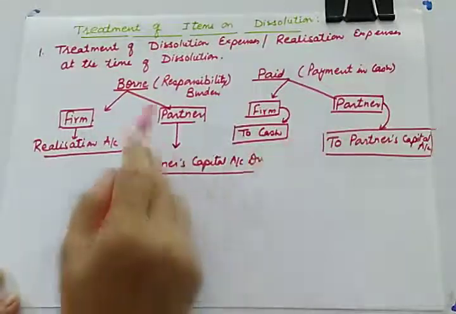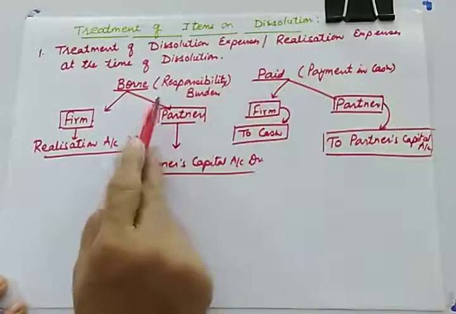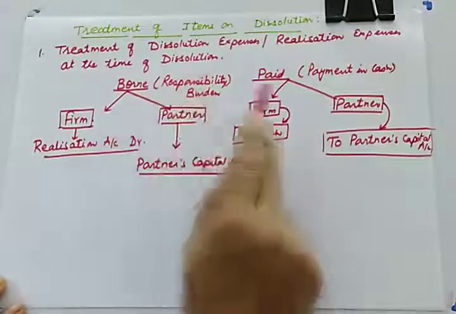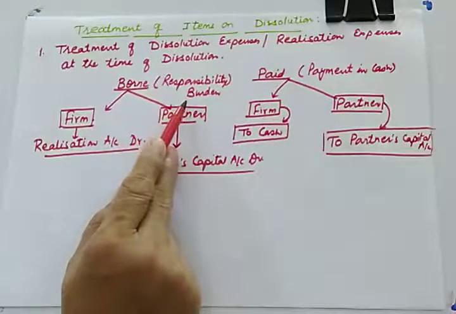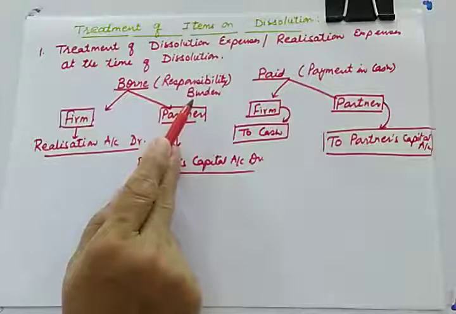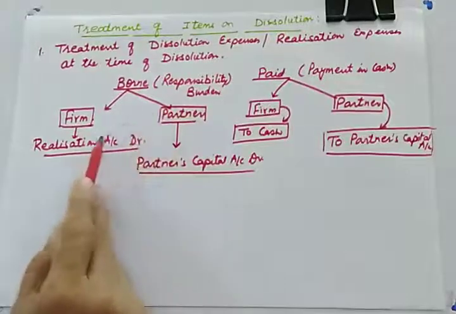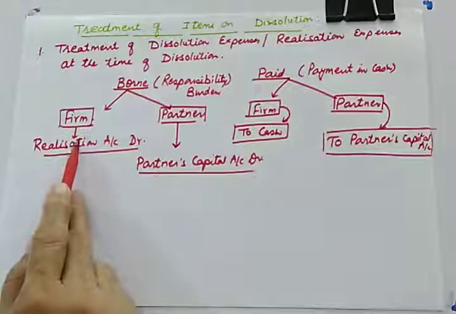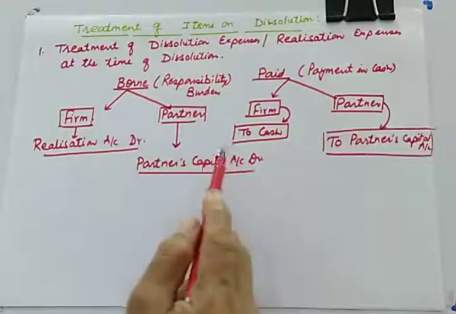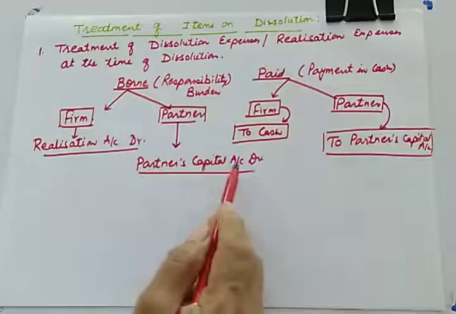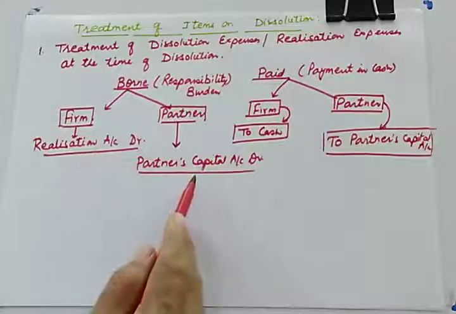So these are the two concepts which are very important before going for the treatment of realization expenses. First is borne, second is paid. Borne means ultimate responsibility, ultimate burden, ultimate bearing of expenses, or ultimate meeting of expenses, you can say. So if the firm is meeting the expenses, then realization account will be debited. But if the partner is meeting the expenses, then the partner's capital account will be debited.